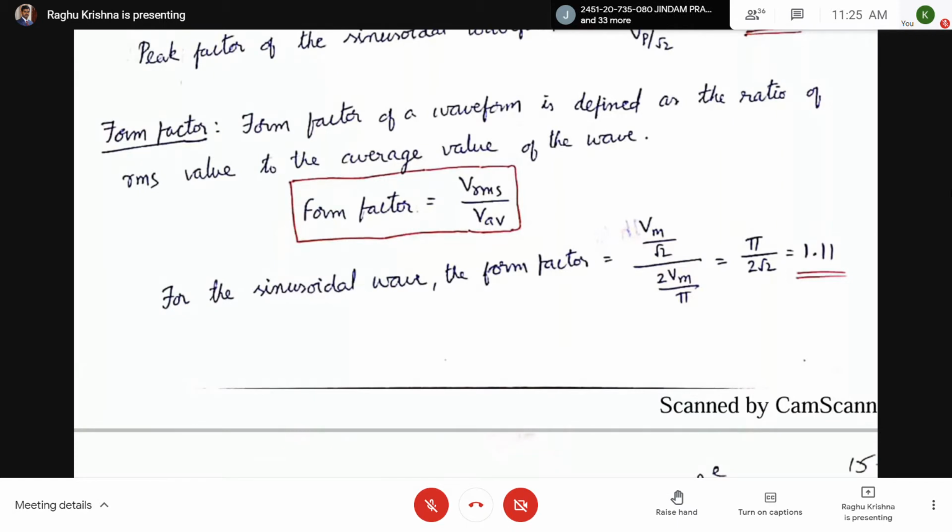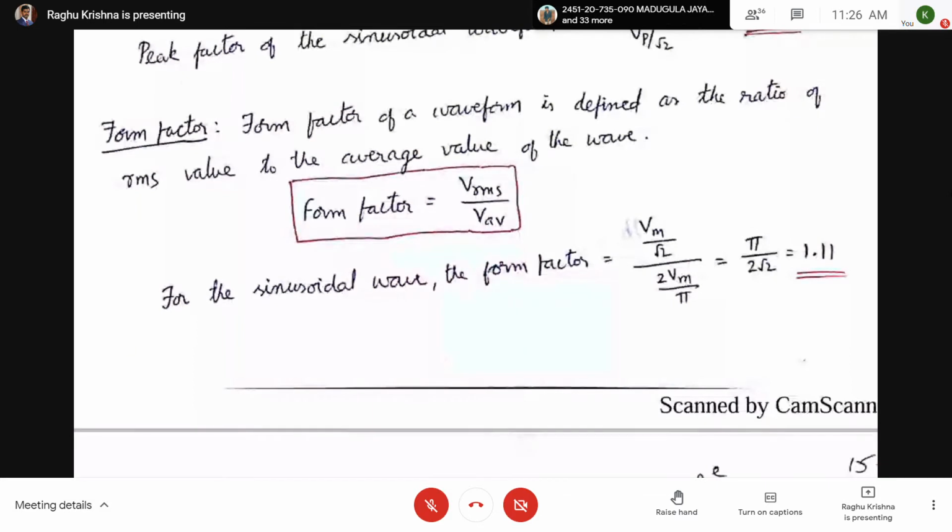Now here for the sinusoidal waveform, the form factor is equal to Vrms; substitute the value of Vrms. From the formula we got Vrms equal to Vm by root 2. And what is the value of V average for the sinusoidal waveform? V average is equal to 2 Vm by pi. If you work this out, you are going to get 1.11. So for the sinusoidal waveform, the form factor is 1.11.